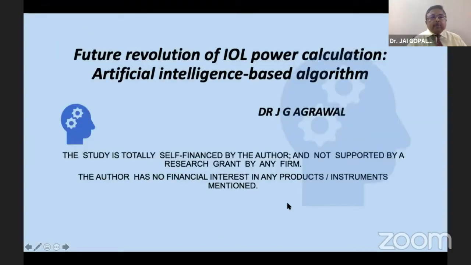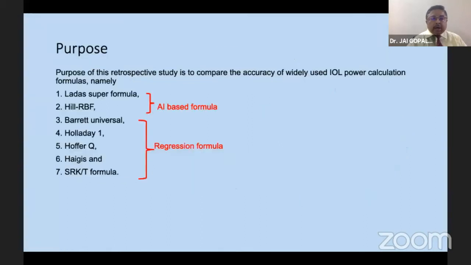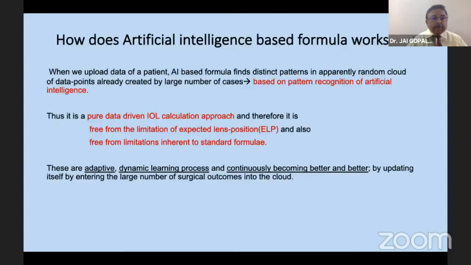My paper is the future evolution of IOL power calculation. It is based on an artificial intelligence-based algorithm. The study is totally self-dependent, self-financed, not supported by any research grant. The purpose of this retrospective study is to compare the accuracy of widely used IOL power formulas, namely the Ladas Super and Hill-RBF, that is an artificial intelligence-based formula. Next, Barrett Universal II, Holladay 2, Holladay 1, and Haigis and SRK/T formulas are the regular formulas.